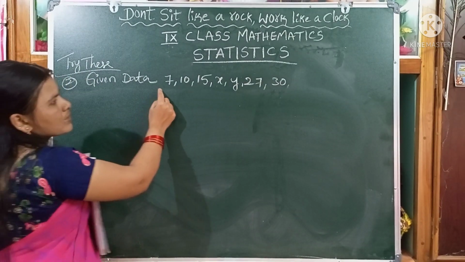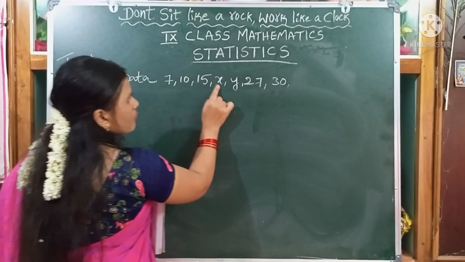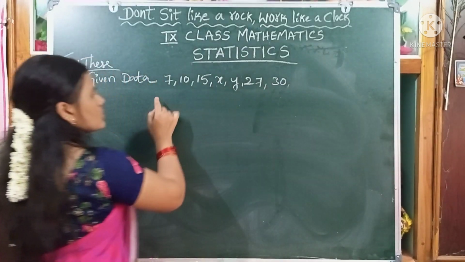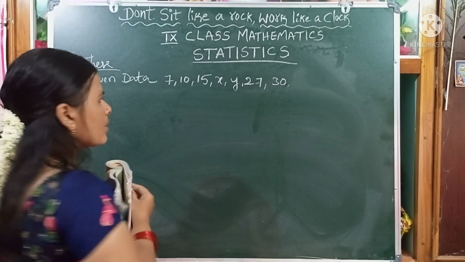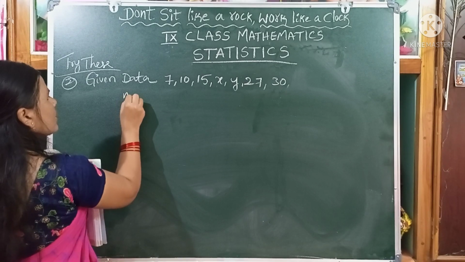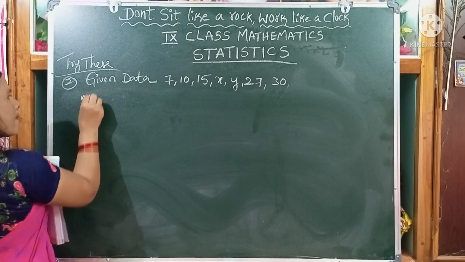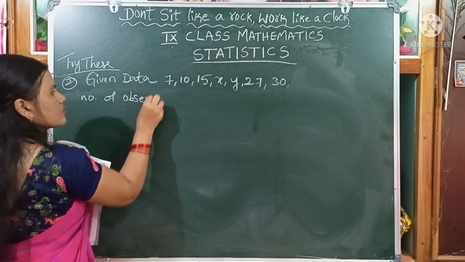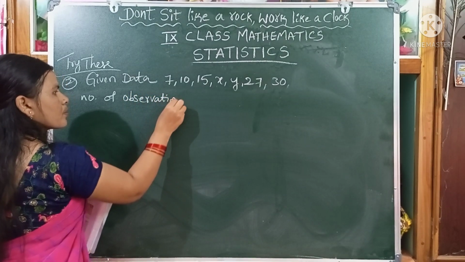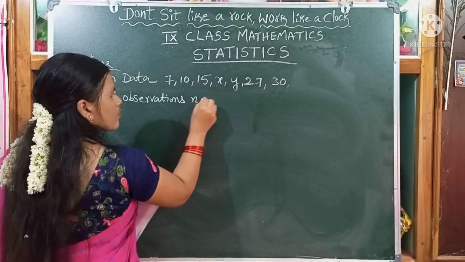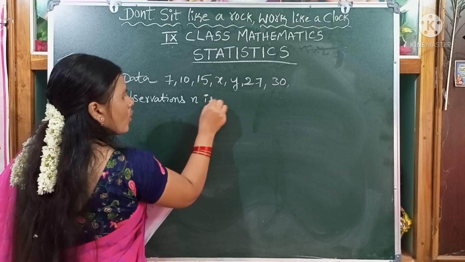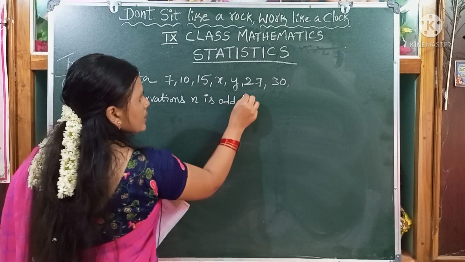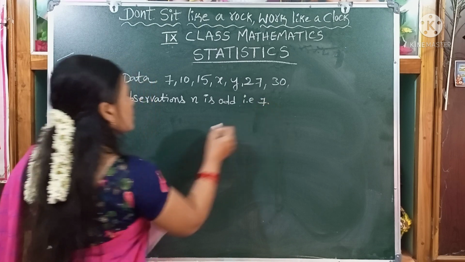So, how many observations here, children? 1, 2, 3, 4, 5, 6, 7. 7 observations here. So, 7 is an odd number. Now we can write down: number of observations is odd, that is 7.